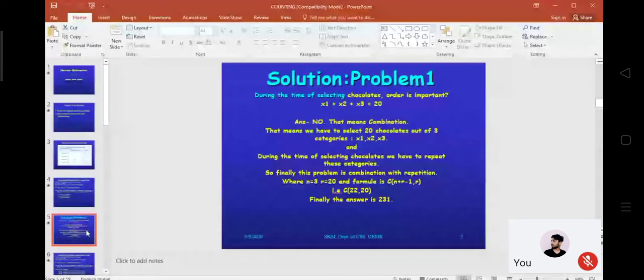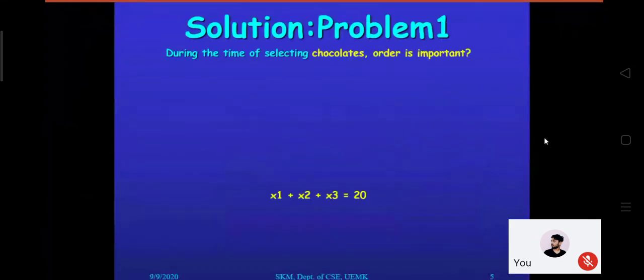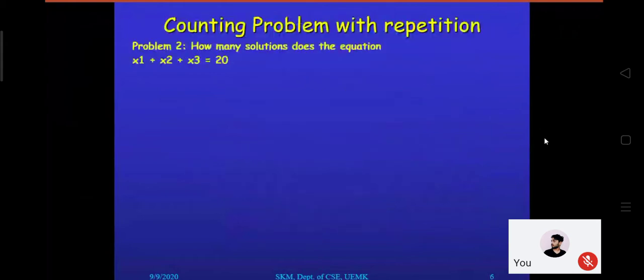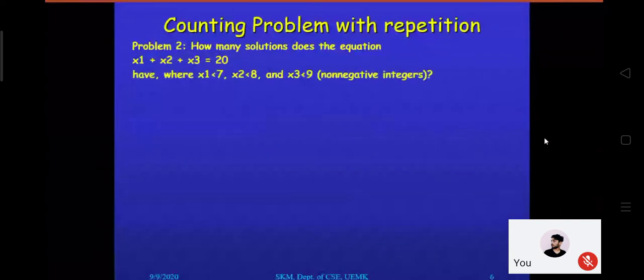Fine. Now from this problem, if we switch, so I'm going to the slideshow mode. From this problem, if we switch to this way, how many solutions does the equation have? Now that is the thing. That means in the same problem,